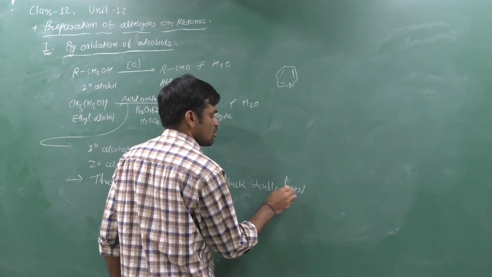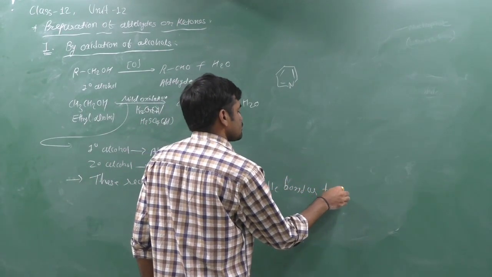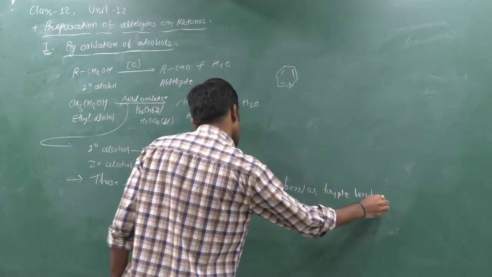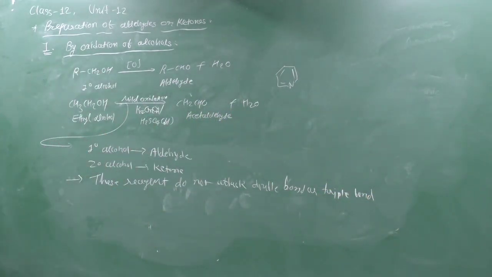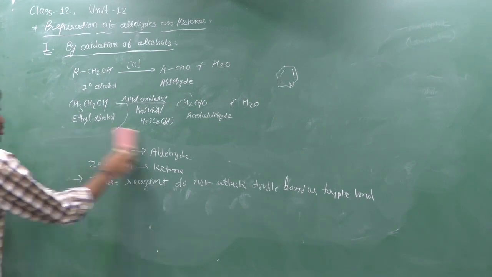Bond, double bond or triple bond. It means that if you can carry out the oxidation with the help of this reagent, then it cannot affect the double bond or triple bond like that.